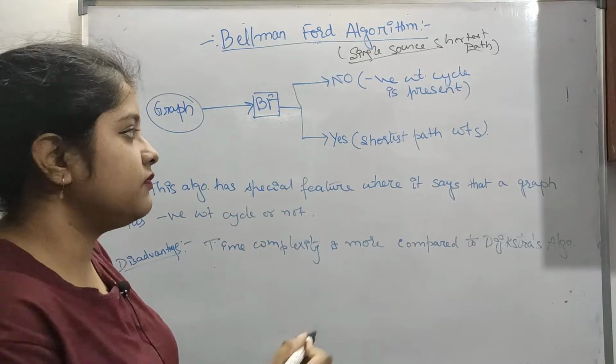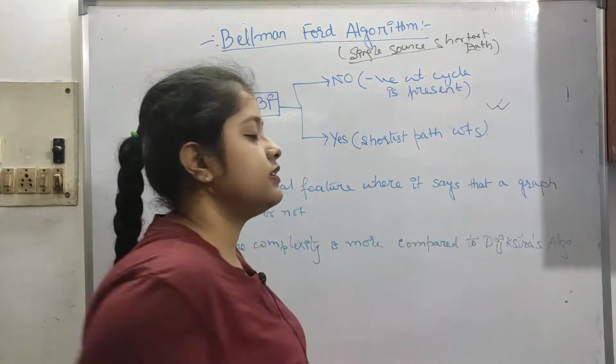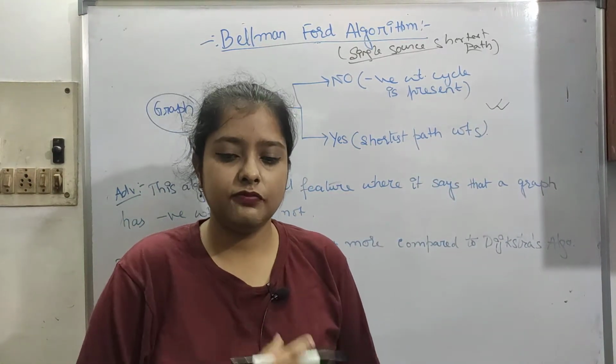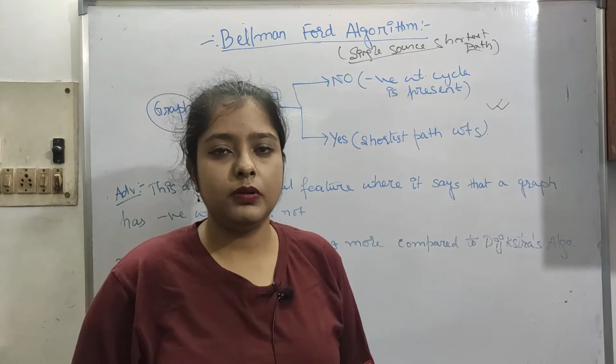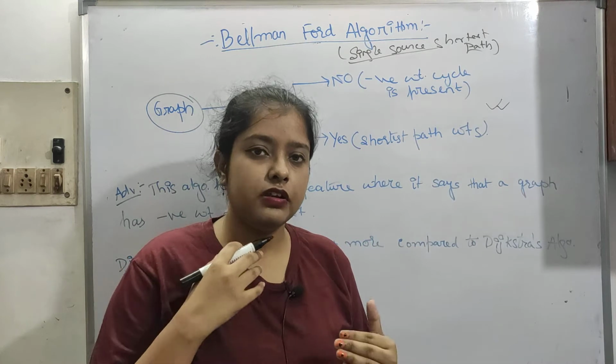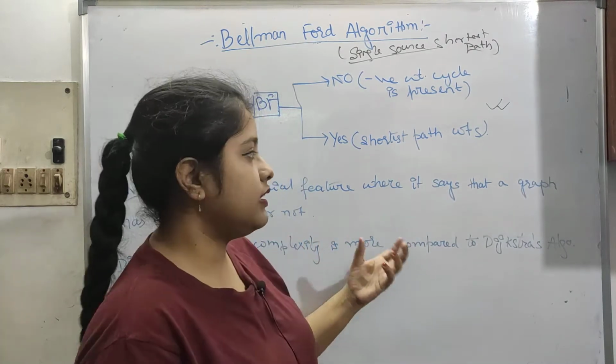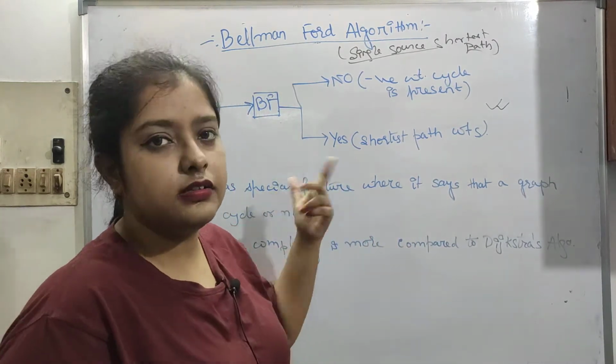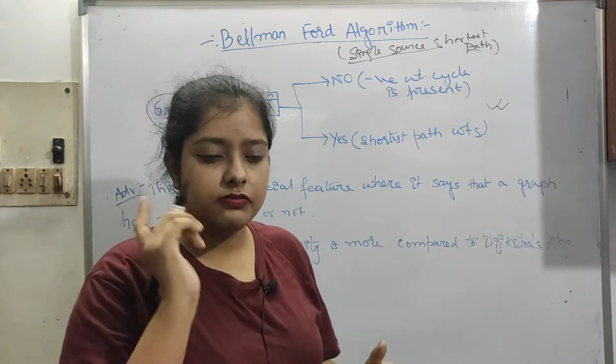This is very important. They mix this and Dijkstra and give questions. This difference and this kind of question, like negative weight cycle and single source shortest path algorithms, are very common in GATE.